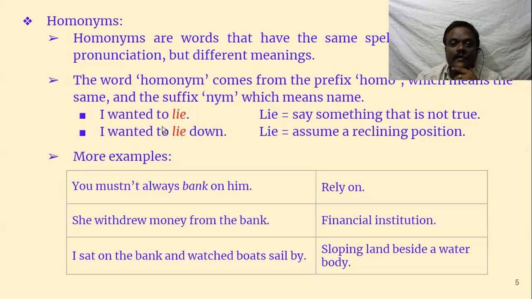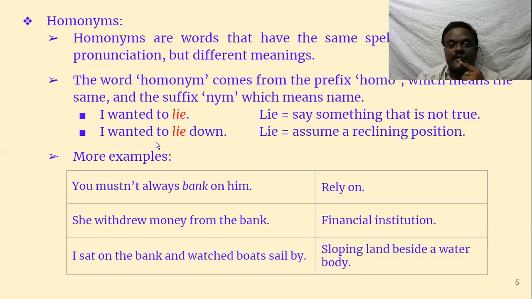For example, I wanted to lie. I wanted to lie down. So what is the meaning of lie in the first sentence? Say something that is not true. He is lying, we say. If he is saying something wrong, which is not true, then we say he is lying. He is not telling the truth. So lying means not telling the truth.